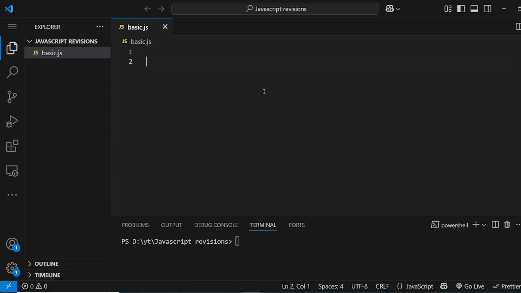So the question is, what are strings? Let me explain a little bit about strings. Strings are a sequence of characters which represent a text inside double quotation, single quotation, or backtick. So for example, let name = "Ajay". This is a string. It is a sequence of characters inside double quotation. It could be single quotation. It could be backticks.